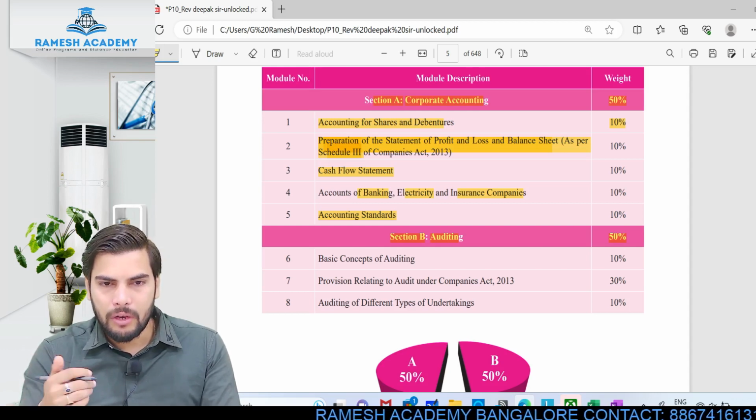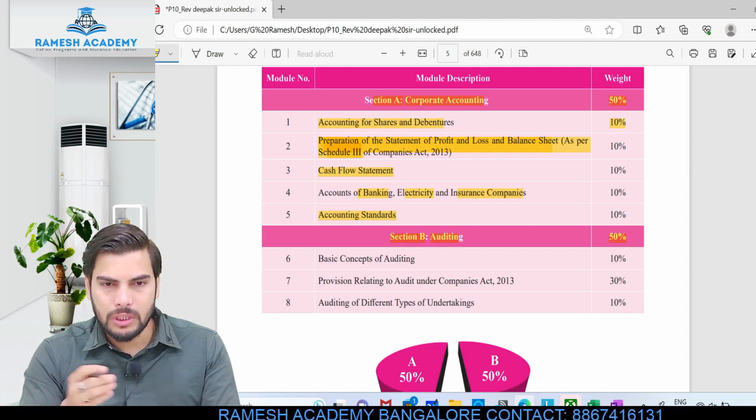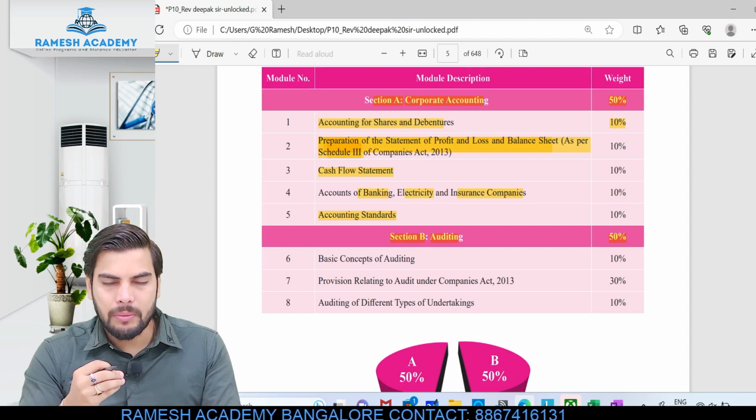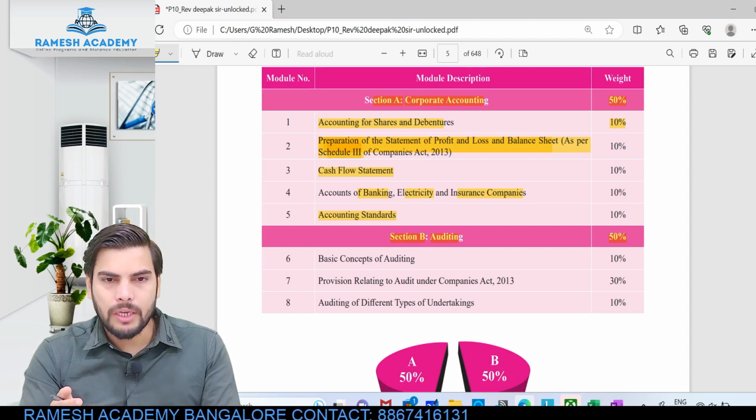Clear? For revenue recognition, we have a separate accounting standard. Accounting for intangibles, provisions, we have separate accounting standards. So whenever we are preparing the financial statement for companies, we need to abide by these accounting standards also. Those accounting standards will be dealt with in detail in chapter 5.